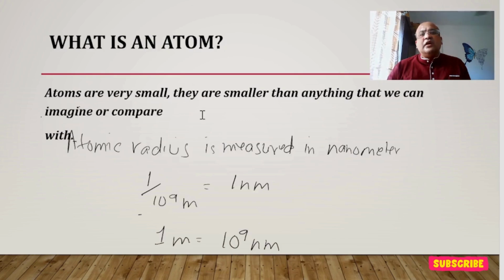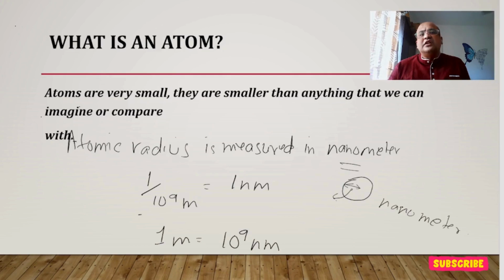Then what are atoms basically? Atoms are very small, as we have talked about, smaller than anything we can imagine. So we know that an atom is a small thing, like this. How to measure it? If this is the atom, this will be the radius. This atomic radius is measured in nanometers.